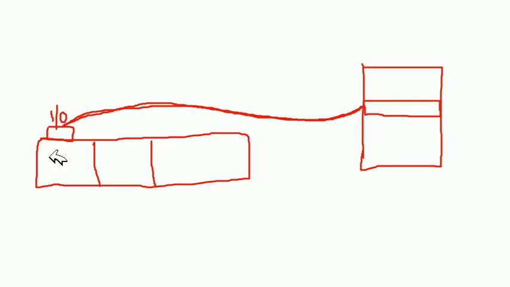And here will be our computer. Our computer to the IO box will be using the patch cord. It will be 2 meters, 3 meters, depending on the distance. 2 meters, 3 meters is enough, because at the front side of the desk there will be the IO box. So a 2 meter or 3 meter cable will be fine. So our computer will be connecting to the IO box.